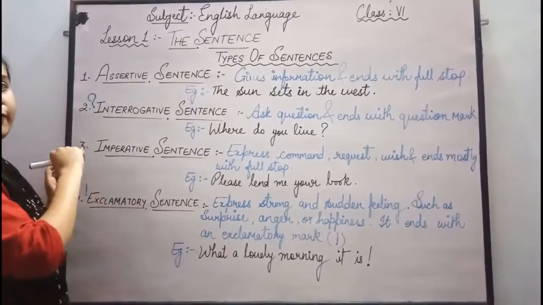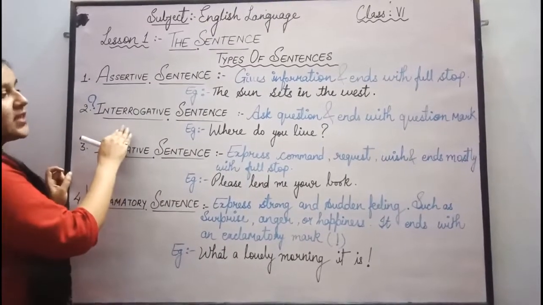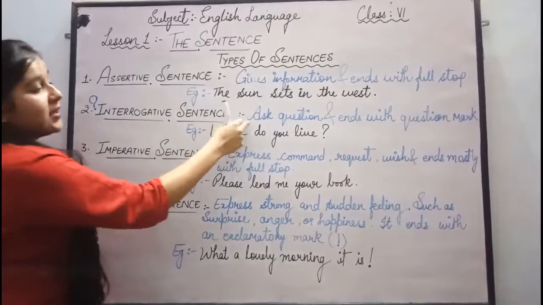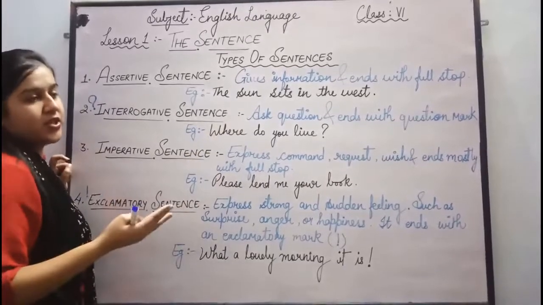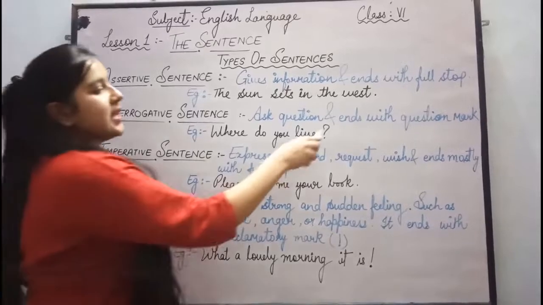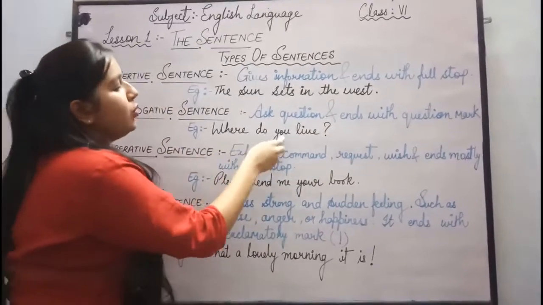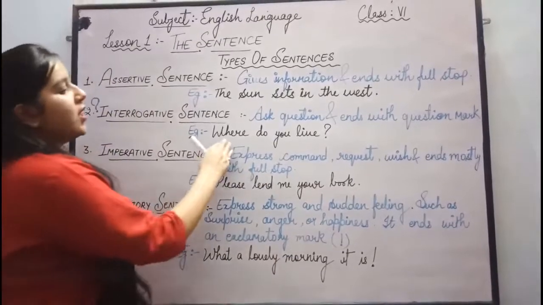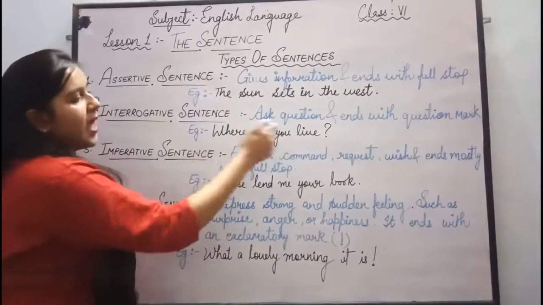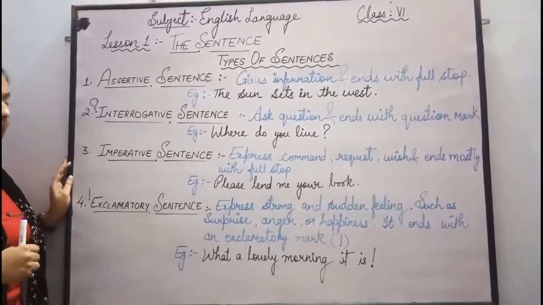The next type of sentence is interrogative sentences. Interrogative sentences are those sentences that ask a question. Whenever we ask a question, those sentences are known as interrogative sentences. And such sentences end with a question mark. For example, where do you live? We are asking someone, where do you live? And this is the question and it ends with a question mark. So such sentence is an interrogative sentence.